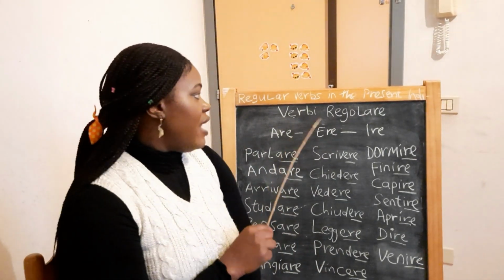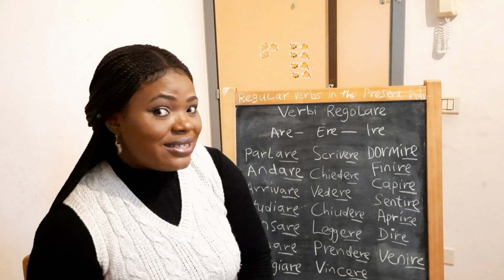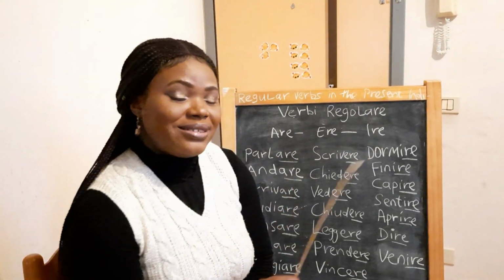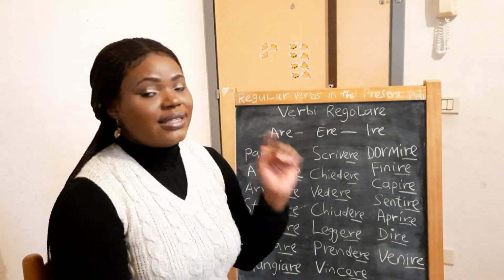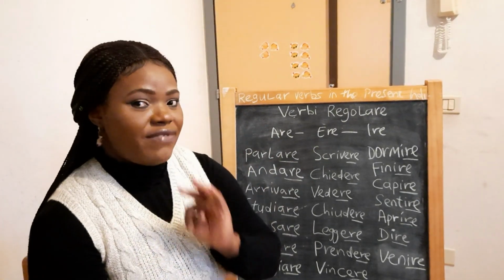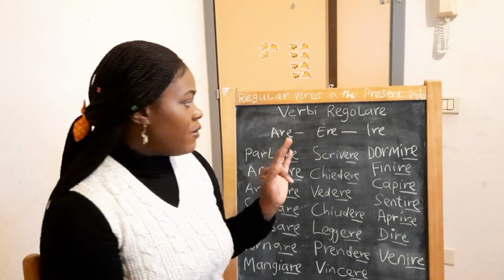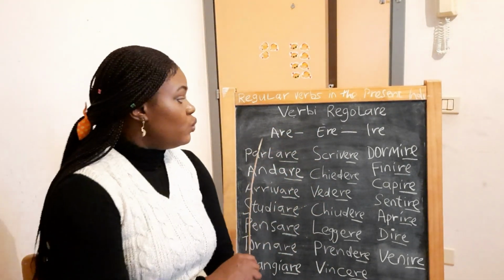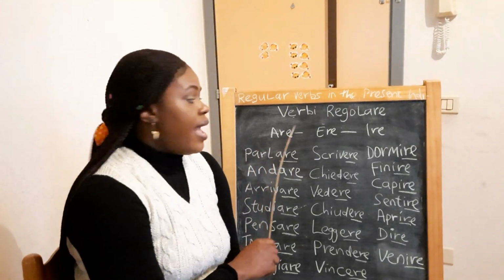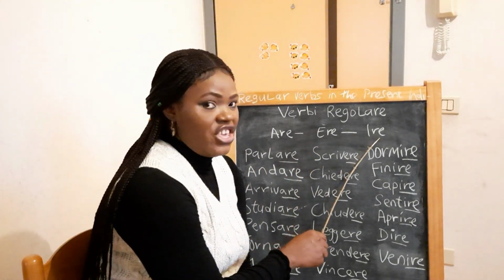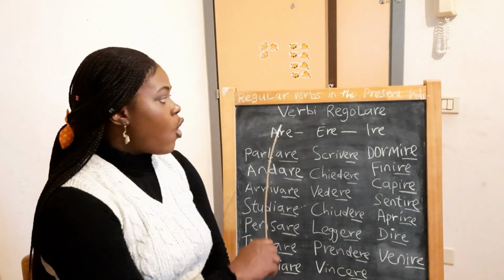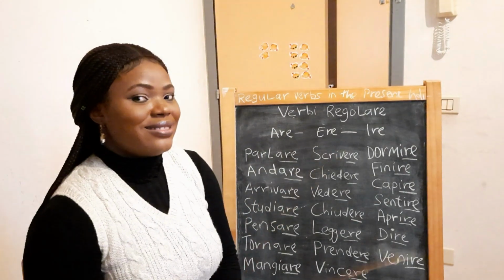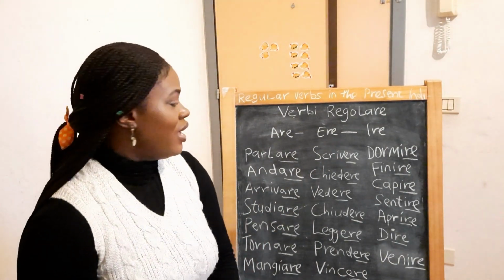Then, verbi regolari al presente indicativo. They say it's regular verbs in the present indicative. And in Italian, there are three forms of verbs in regular verbs. The verbs that finish with are, ere, ire. They are called verbi regolari al presente indicativo.